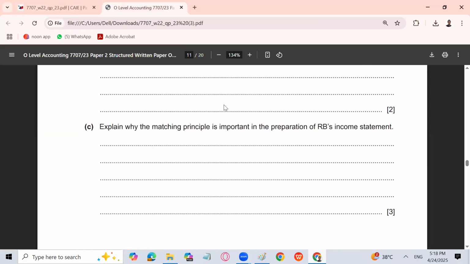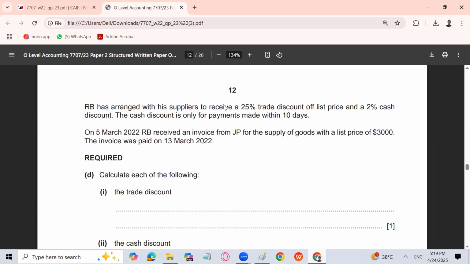Next is explain why the matching principle is important in the preparation of RB's income statement. Matching principle is important because in income statement, we compare the expenses of a particular year with the income of the same period to find profit and loss of the business. But always remember, we will record all expenses which relate to the year, either paid or not, and we'll compare that with all the incomes which we have earned during the year, either received or not, to find profit and loss for the year.